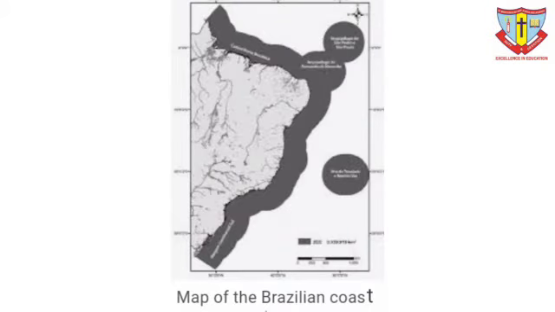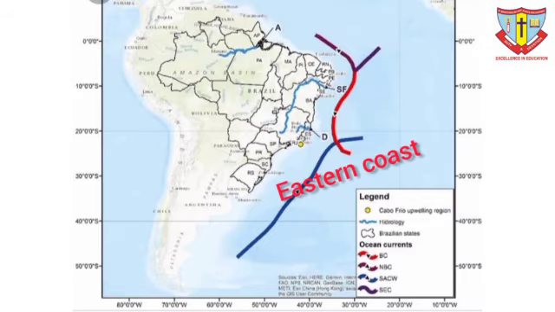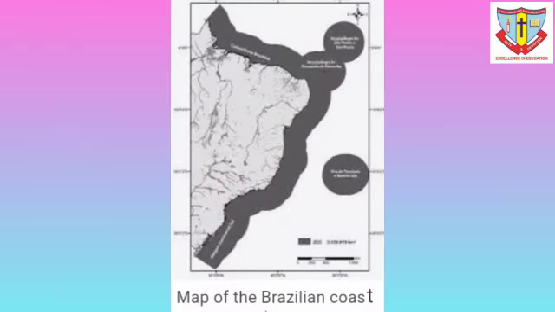The coasts. Brazil has a coastline of about 7,400 km. One may divide it into two parts, namely the northern and eastern coast. The northern coast extends from Amapá province in the north to Rio Grande do Norte in the east. This can be called the North Atlantic coast.